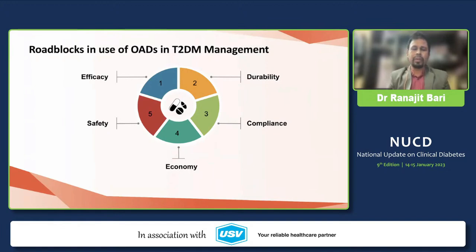So what are the roadblocks in diabetes management, particularly OAD concerns? In management of type 2 diabetes, definitely OAD comes first. And apart from metformin, whenever we try to choose the second line of therapy, different perspectives actually come. These perspectives are definitely the patient's perspective. What are the patient's comorbidities, the patient's affordability, weight gain and hypoglycemia concern?